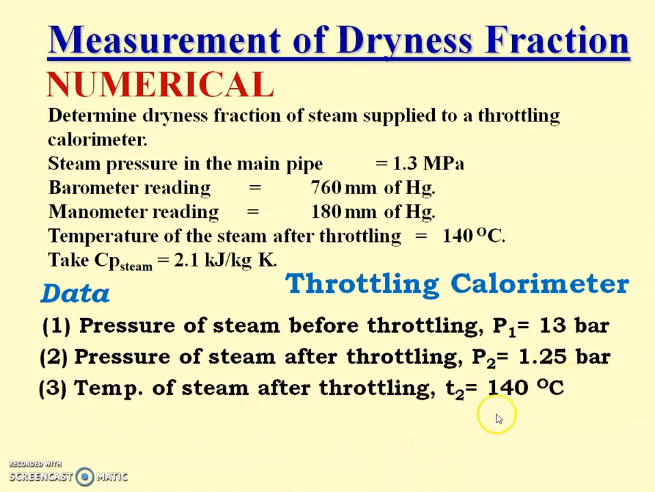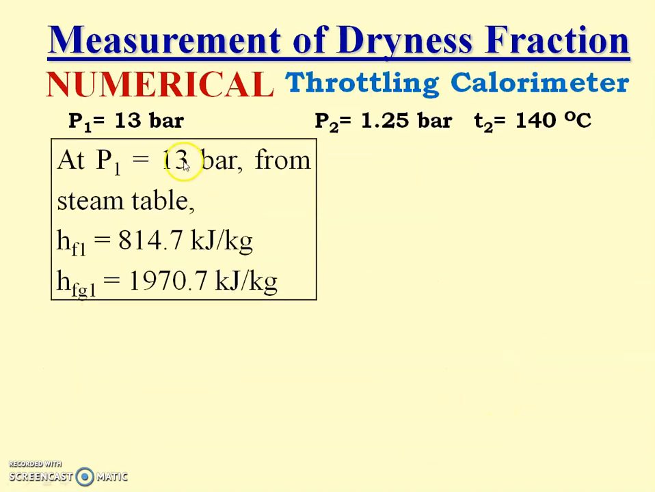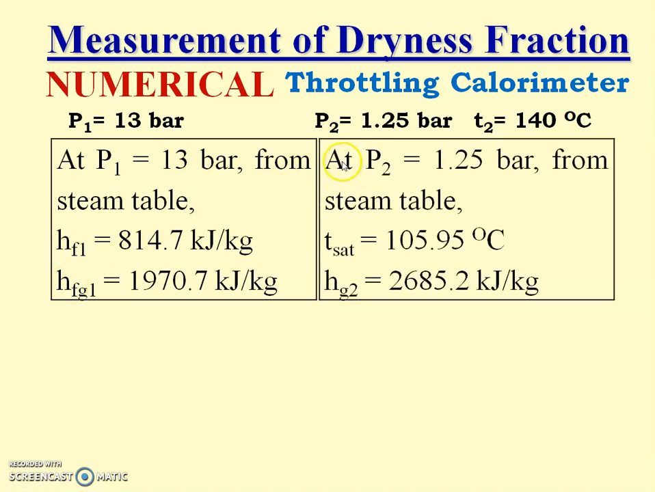Now the temperature of steam after throttling is 140 degrees Celsius. Before throttling, P1 is 13 bar, and from the steam table we have taken hf1 and hfg1 values. Pressure after throttling P2 is 1.25 bar, and from the steam table T sat is 105.95 degrees Celsius and hg2 is 2685.2 kilojoule per kg. So the data from the steam table at the before-throttling pressure and after-throttling pressure we have taken.